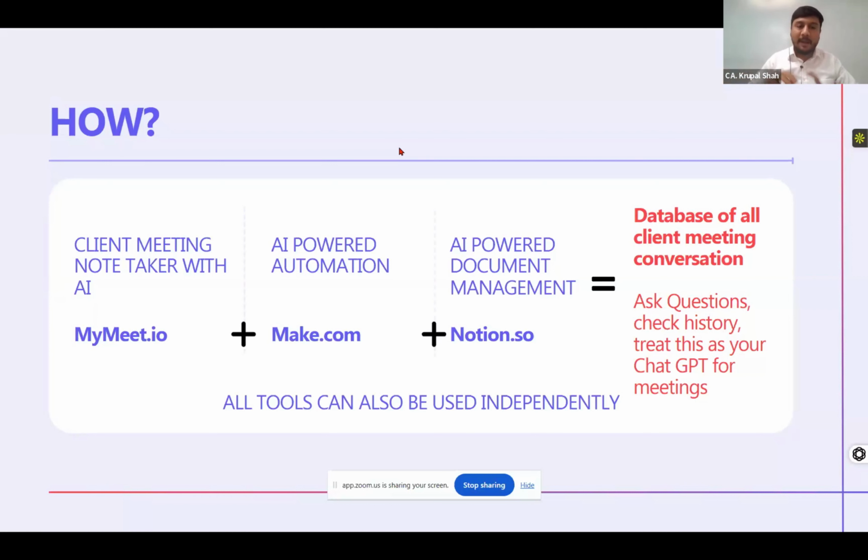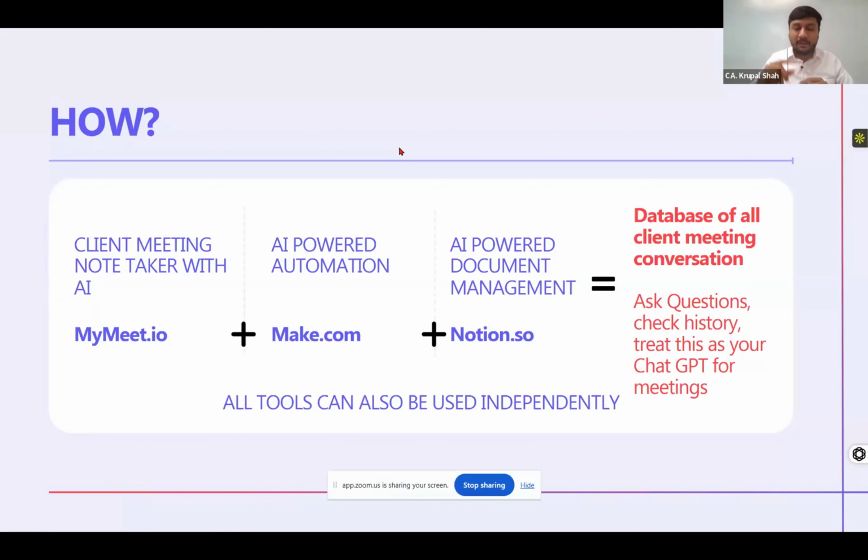First, we have to capture the meeting interactions which are going on. For that, I have used mymeet.io, through which all the meeting interactions will be captured and stored in that platform. Now, the second one, I want all the details in Notion, the way I have just presented.